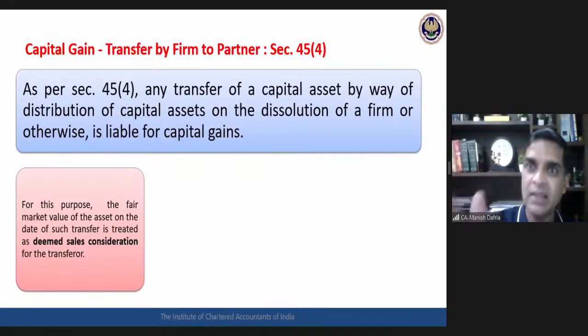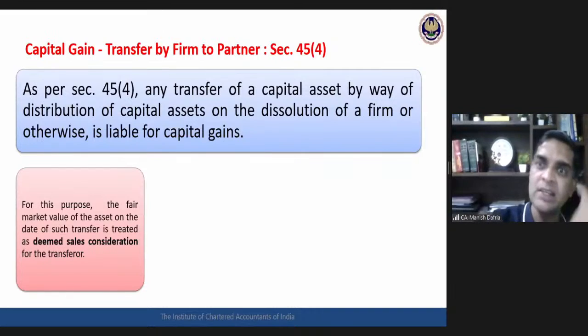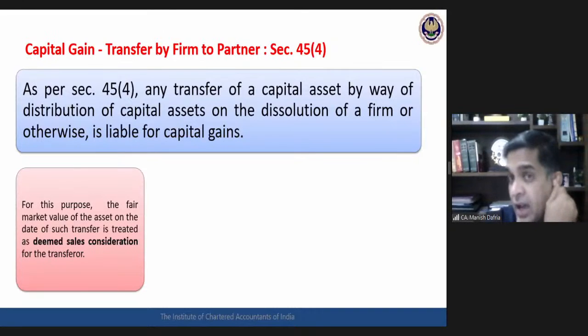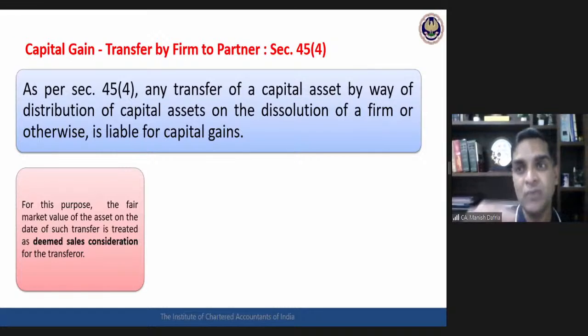It is possible that a plot of land purchased 20 years back at rupees 10,000, somewhere nearby, say, the international airport at Bangalore, for 10,000. Now 20 years down the line, the fair market value of that plot might be, say, 50 lakhs. So in your books, it is appearing at 10,000. You have simply transferred it. Law says, no, sir, we will treat 50 lakhs as your sale consideration. 50 lakhs minus 10,000. On 40 lakhs 90,000, you need to pay capital gains, subject to indexation and everything.